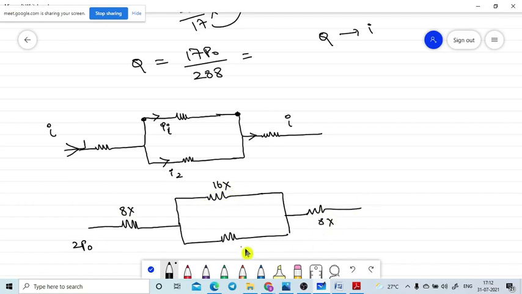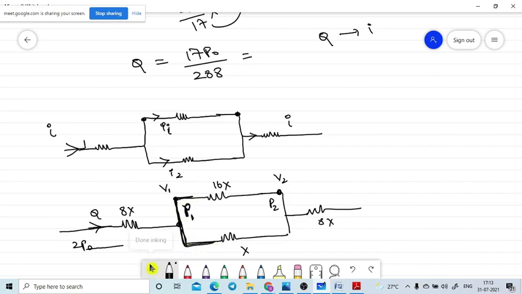So they are asking what is the potential at E and F. They are asking the pressure P1 and P2 values. Indirectly they are asking V1 and V2, the potential. Now Q is entering here, and I am taking 2p naught. So this is a parallel connection. Parallel connection means the voltage must be constant. These two circuits' voltage must be constant. Are you getting?